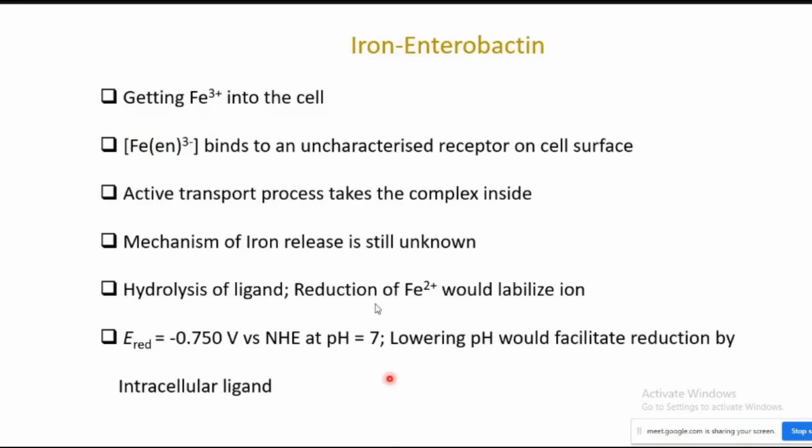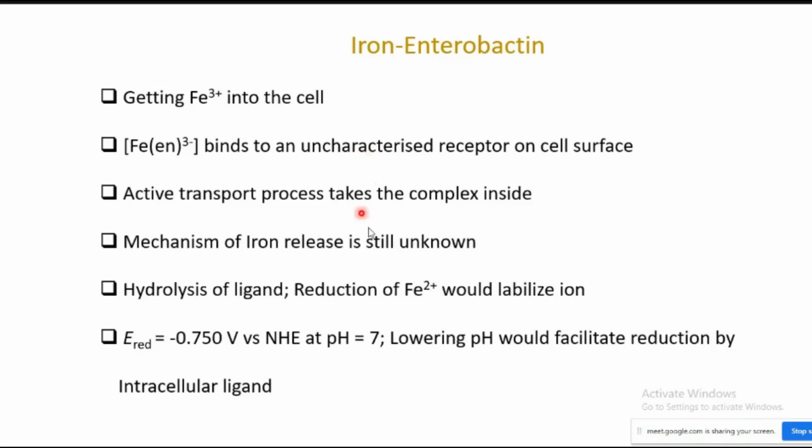Iron enterobactin takes iron in the plus 3 form into the cell, and the enterobactin binds to the anchor. When the iron enterobactin complex is transported, it binds to an uncharacterized receptor on the cell surface. Then an active transport process takes place and the complex enters into the cells. The mechanism of iron release is still unknown. That is the reason why this field, bioinorganic chemistry, is flourishing and blooming every day.